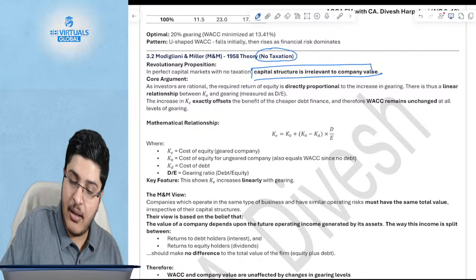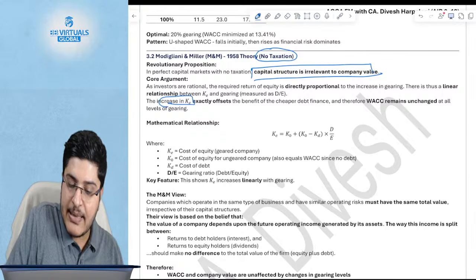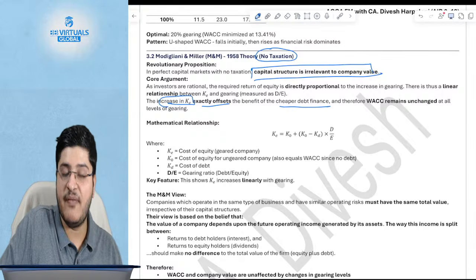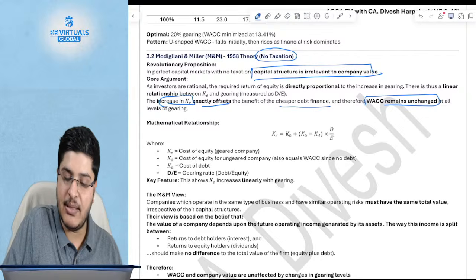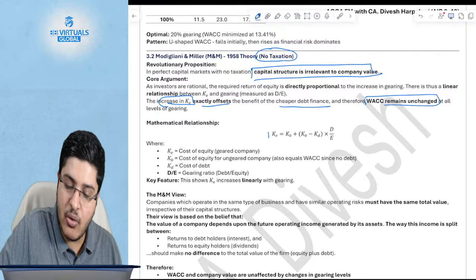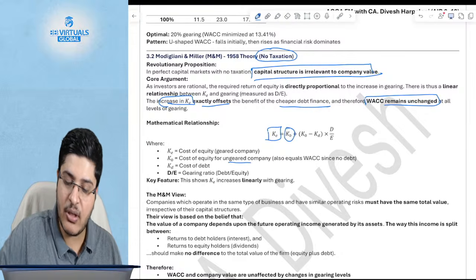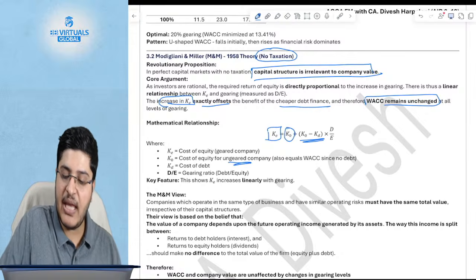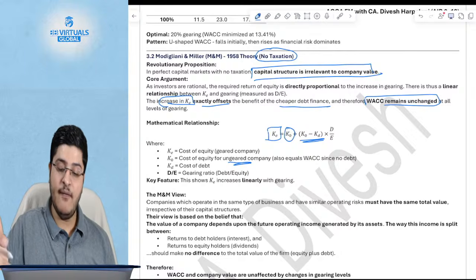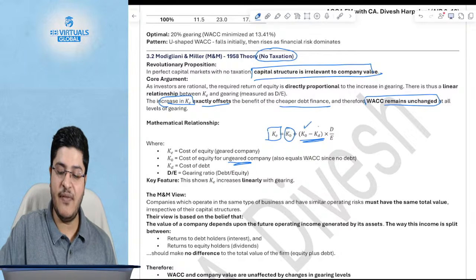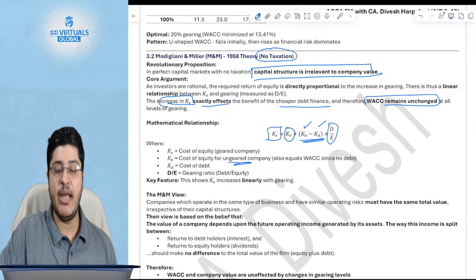The increase in KE exactly offsets the benefit of the cheaper finance, and hence the WACC remains unchanged. So the new KE is the ungeared KE, K0, plus K0 minus KD, which is the difference between the unlevered cost of equity and the cost of debt, multiplied by debt by equity.